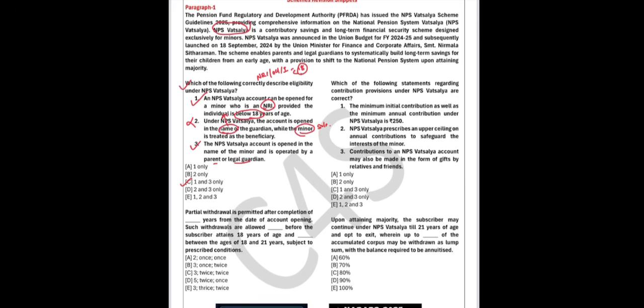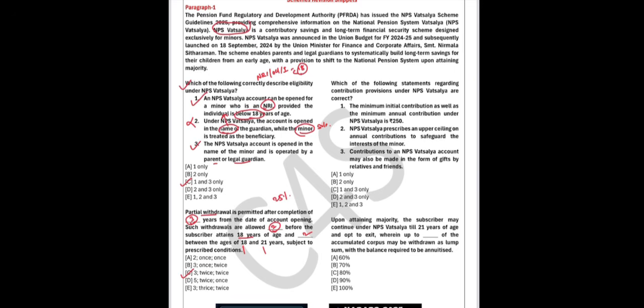Second question, partial withdrawal is permitted after completion of how many years from the date of account opening? So remember, it is allowed after 3 years of account, partial withdrawal. Okay, and you can withdraw up to 25% of the amount, and such withdrawals are allowed two times before the subscribers attain 18 years of age and 2 times between 18 to 21 years subject to prescribed condition. Okay, so 3, 2, 2, that is C option is the right option.